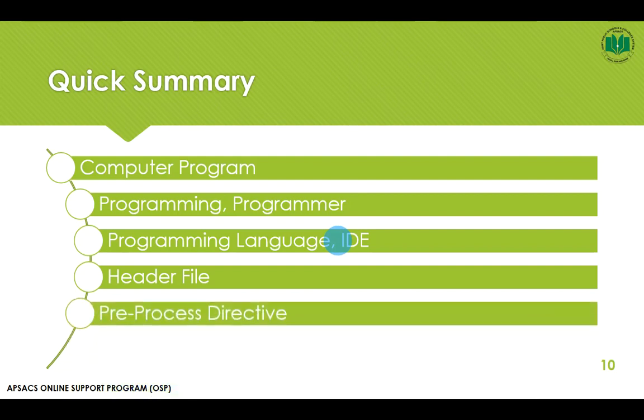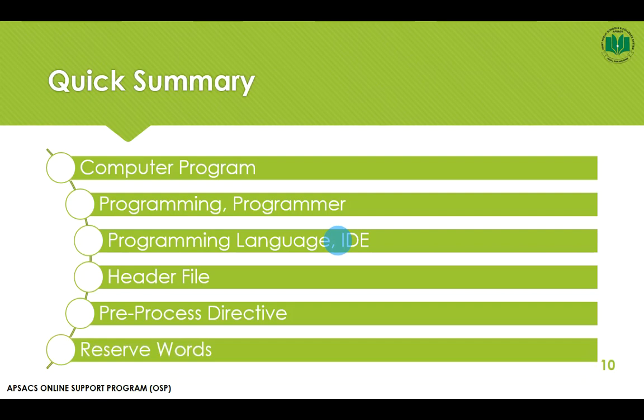Then what is a preprocessor directive? A preprocessor directive is a syntax or simply a command which attaches our header file with our C++ program. Then reserved words are the words that cannot be used as variable names because they are reserved by the C++ language for specific purposes. This is all